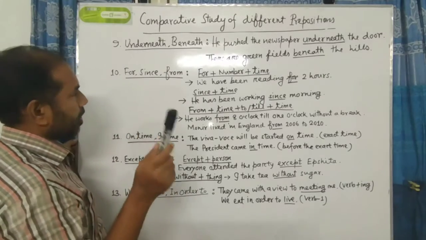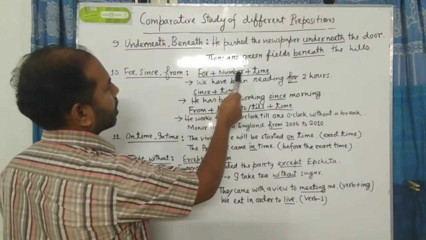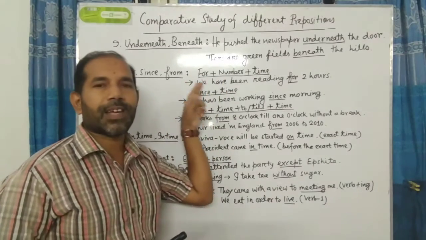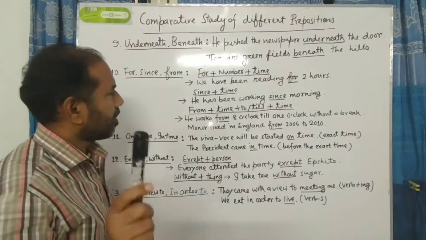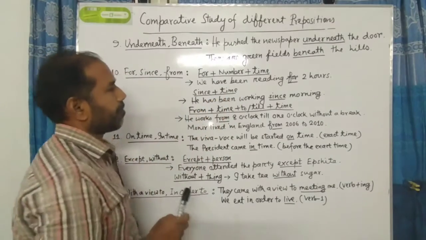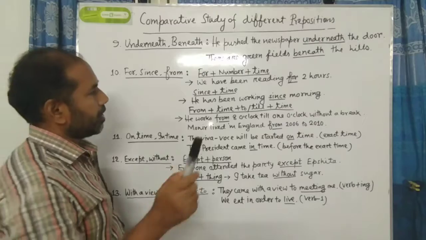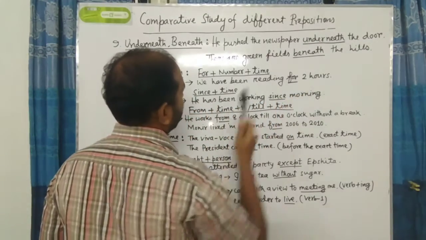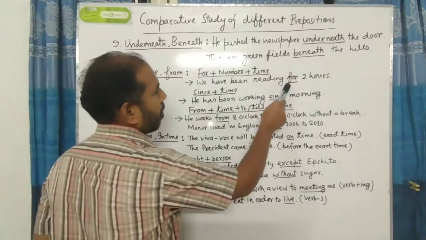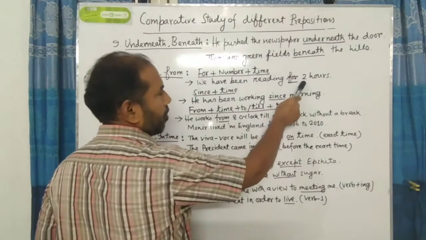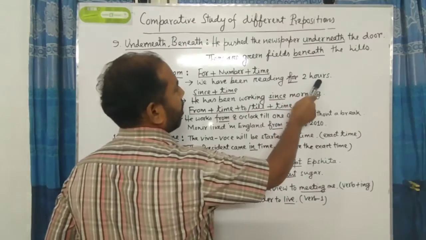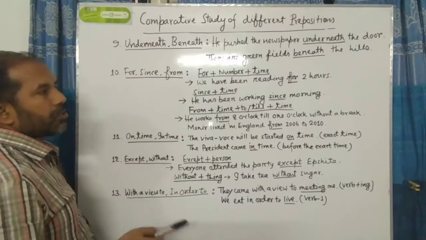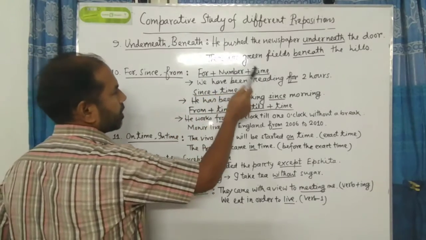In case of for, the formula is for plus number plus time; please try to memorize it. The example is: we have been reading for 2 hours. Here 2 is a number and hours is the time. So this is the formula in case of for: for plus number plus time.